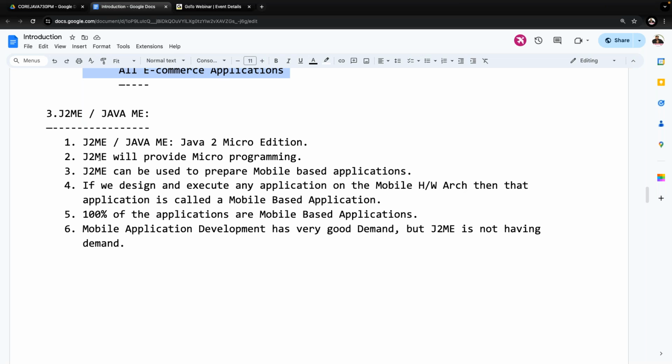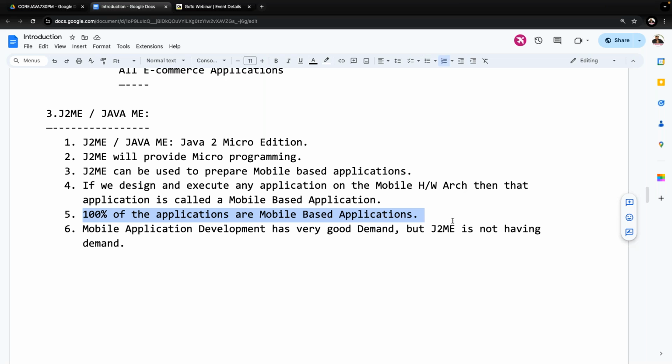Lastly, J2ME or Java ME, Java 2 Micro Edition. It provides micro programming. J2ME can be used to prepare mobile-based applications. If we design and execute any application on the basis of mobile hardware architecture, then that application is called a mobile based application. Outside, in every domain, mobile application support is available in every sector, 100%.